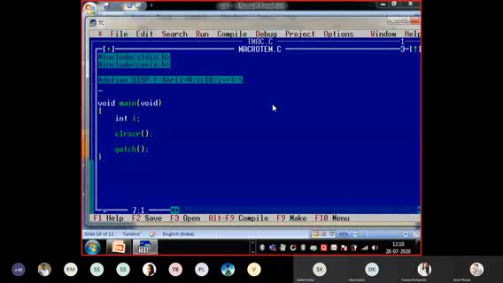Is it clear to everyone? Use the backslash and then I write it here: my statement printf, double quote, backslash n. What should I write here? I want to print the value of i. So I just use printf double quote backslash n percentage d comma i. I can give the semicolon here because this statement is to be executed.